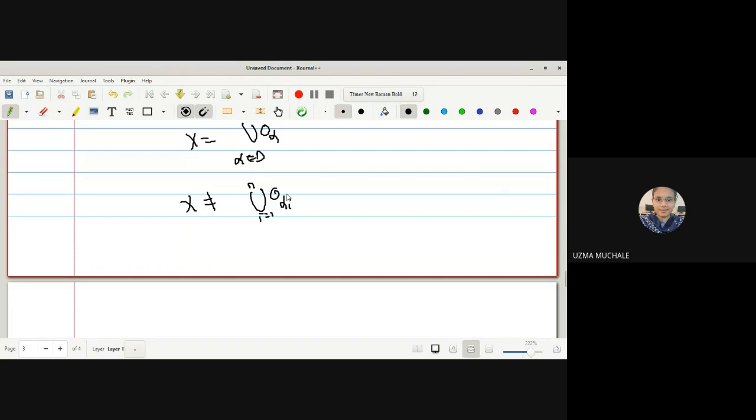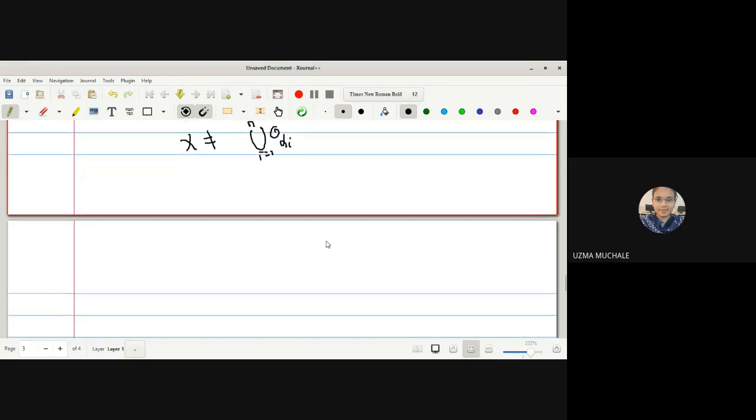Now again if you take a complement on both sides, what will be the result? No doubt this not-equal sign will not be converted. Simply you have to take complement on both sides. The complement of X will be equal to phi, which is equal to the union of all O alpha i, i runs from 1 to n, its complement. Okay.